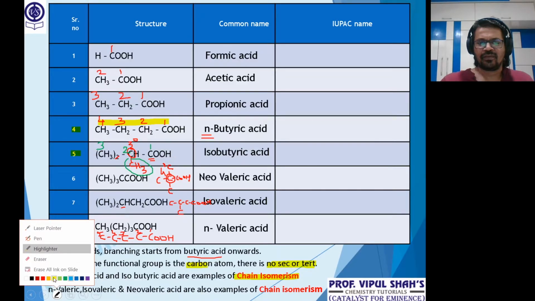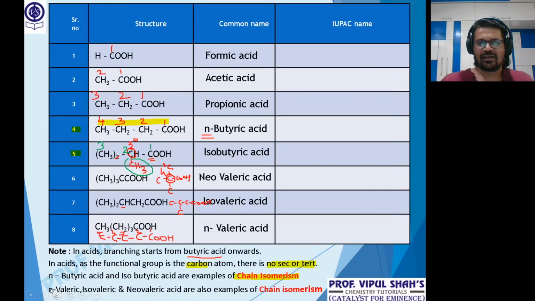And same way, we can also talk about these 3 examples. Have a look at it. What is that part? N-valeric, iso and neo. Alright, all 3 are examples of chain isomers. Observe this. For N-valeric, the continuous chain is 5. For isovaleric, 1, 2, 3, 4. Okay, and for neovaleric, 1, center 2, and 3. There are only 3 carbon atoms. So all are examples of chain isomerism.